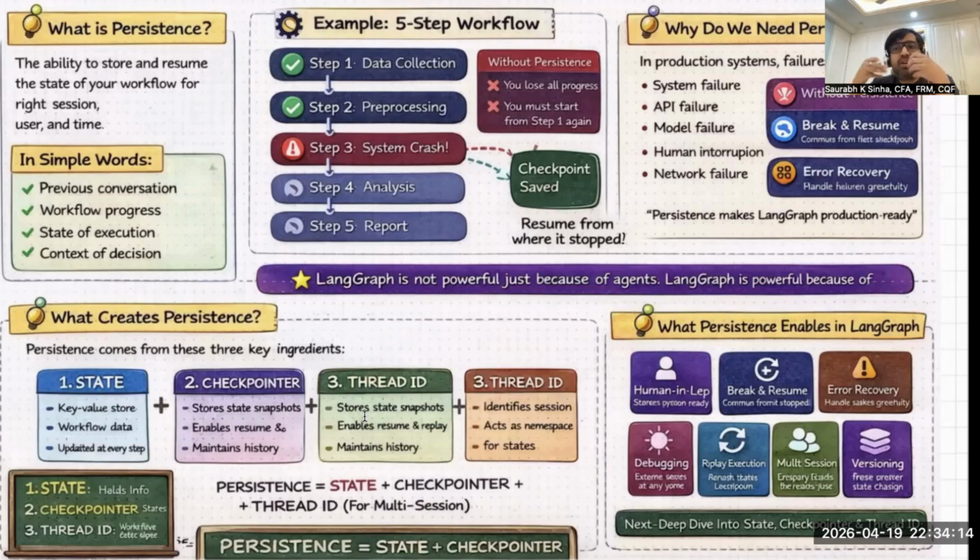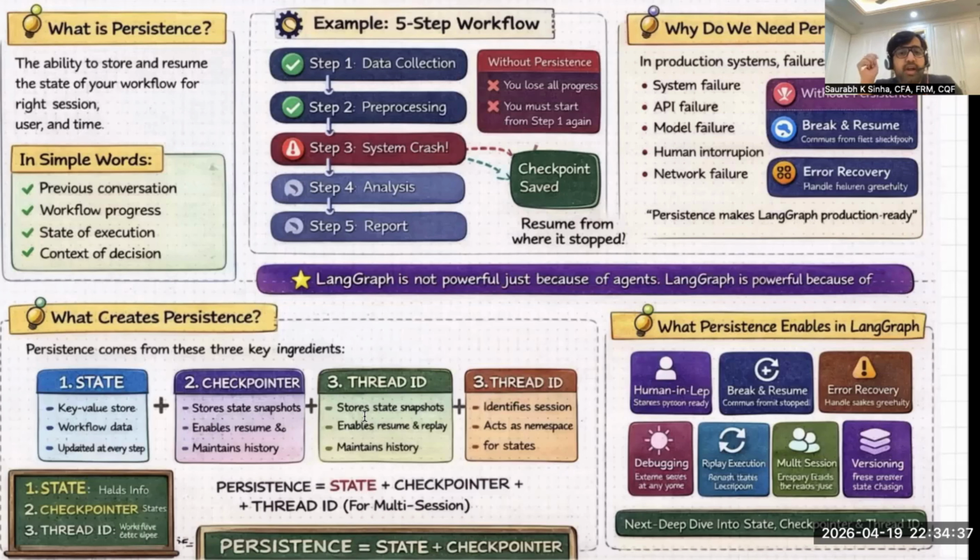That is how you create persistence, how you implement persistence. So if you want to implement persistence, you have to implement state, you have to implement the checkpointers, and optionally, if you need multiple instances or multiple user IDs, then you need the third ingredient, that is thread ID, that you have to implement.